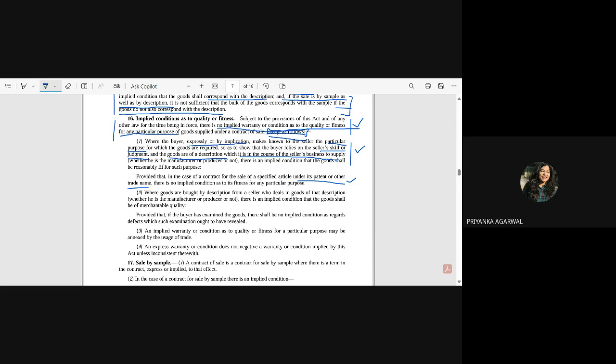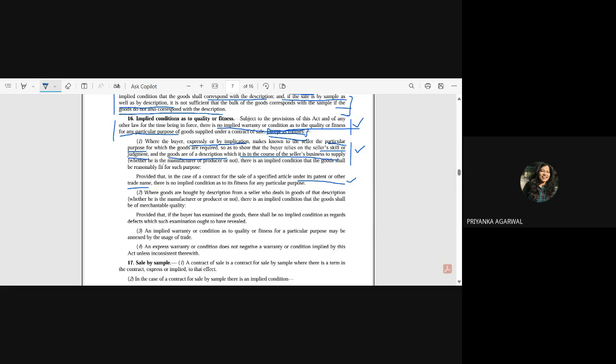So that is an express condition again, because on that quality, on that characteristic itself the patent has been taken, and on that characteristic the buyer is buying that good. So there is no implied condition here. Okay.